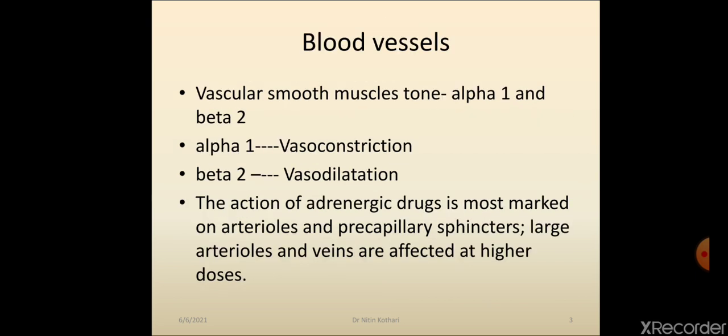So now we will discuss the effect of sympathetic system on blood vessels. Vascular smooth muscle has two types of receptor, alpha 1 receptor and beta 2 receptors. Alpha 1 and beta 2. Alpha 1 stimulation causes vasoconstriction, beta 2 stimulation causes vasodilatation. So both of the receptors act against each other. One causes constriction, other causes dilatation.